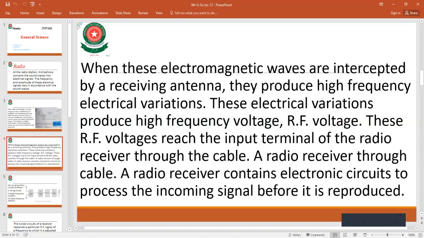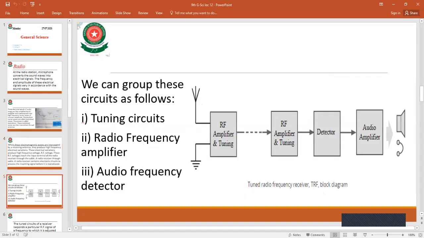A radio receiver contains electronic circuits to process the incoming signal before it is reproduced. A radio receiver will change the incoming signal into sound. We can group these circuits as follows: for example, tuning circuits and radio frequency amplifier. First is the RF amplifier or tuning circuit, the radio frequency amplifier, and then the detector, and then it is converted by the audio amplifier.